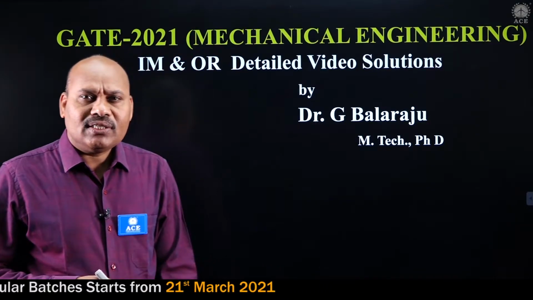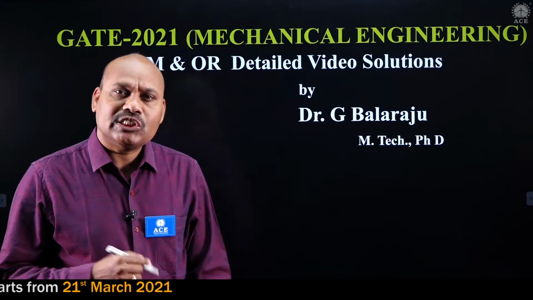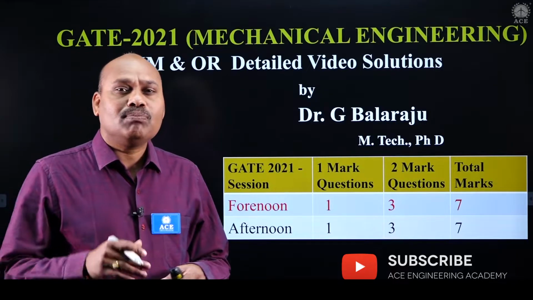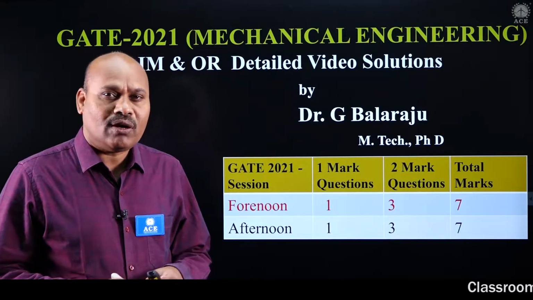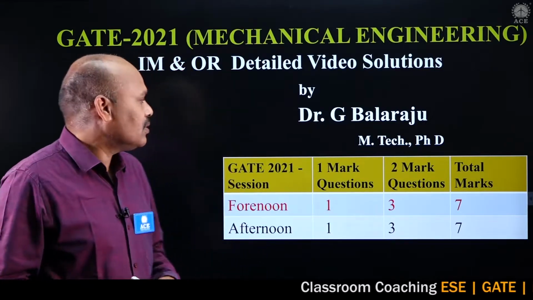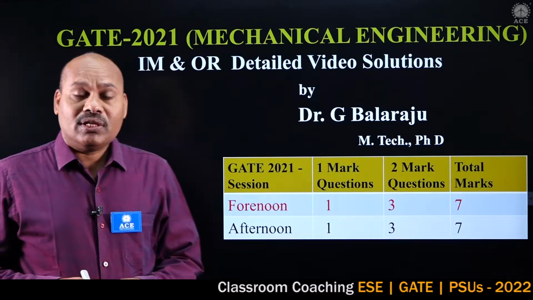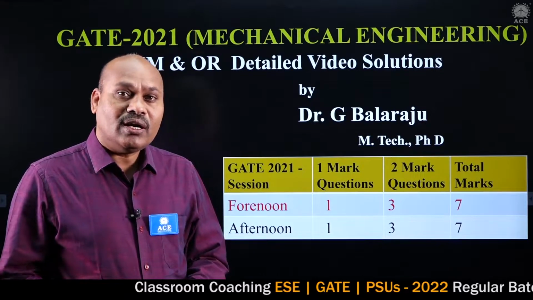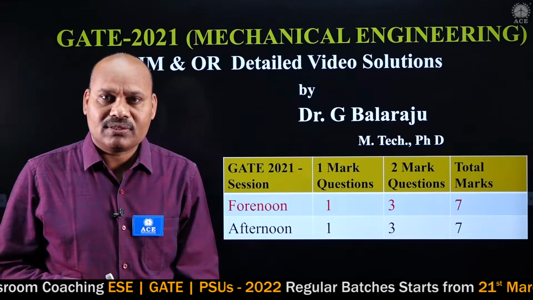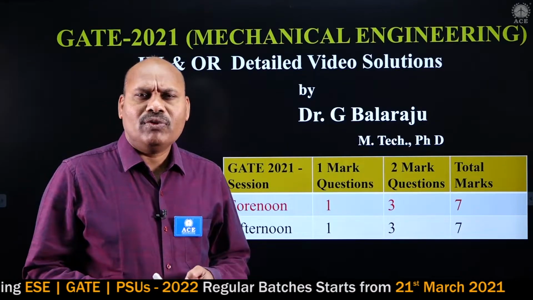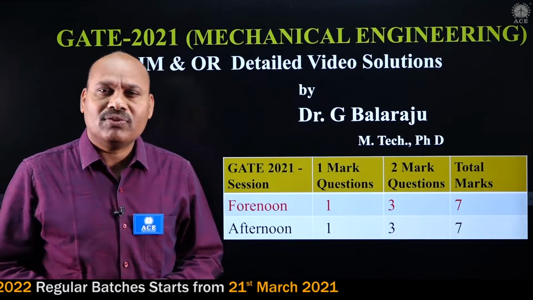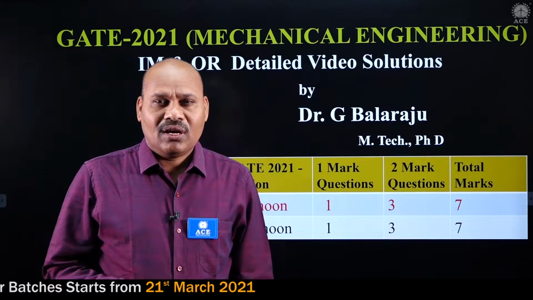Coming to the weightage of IM and OR, Industrial Management and Operations Research: 7 marks in both the sessions, forenoon and afternoon. There were 4 questions, 3 two-mark questions and 1 one-mark question, so the total weightage is 7 marks. Usually we may expect 6 to 7 marks from IM and OR, and this time also we had 7 marks.